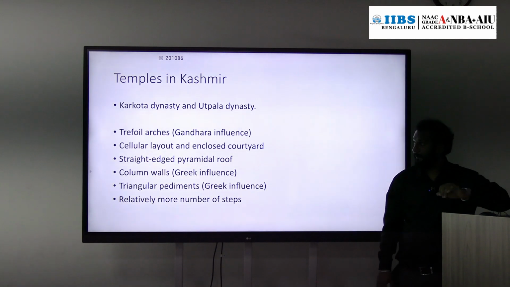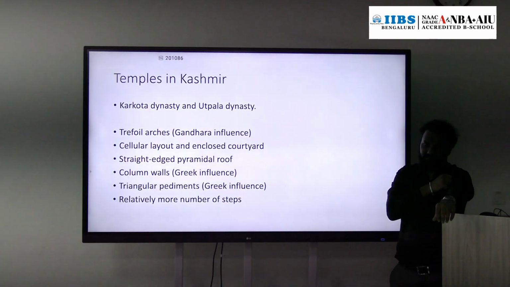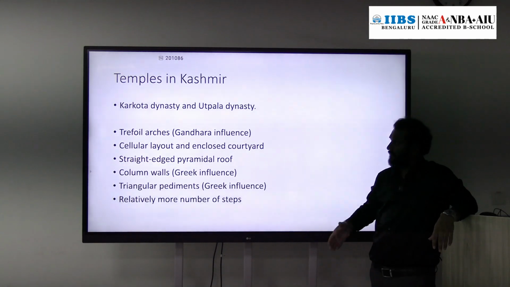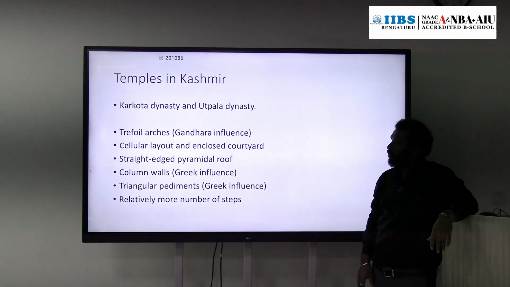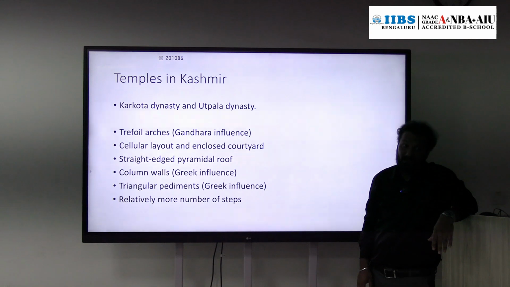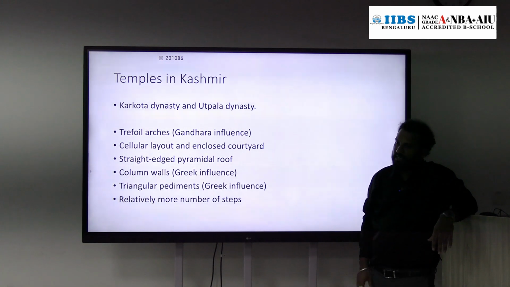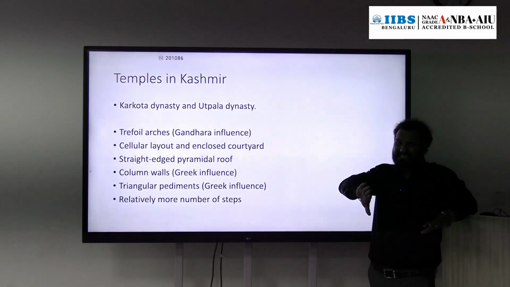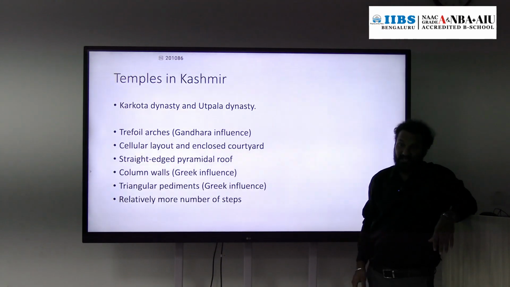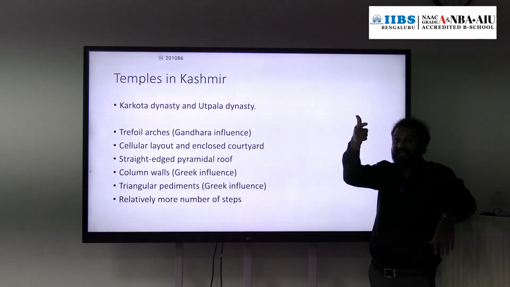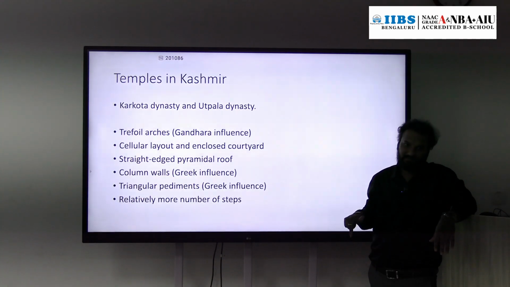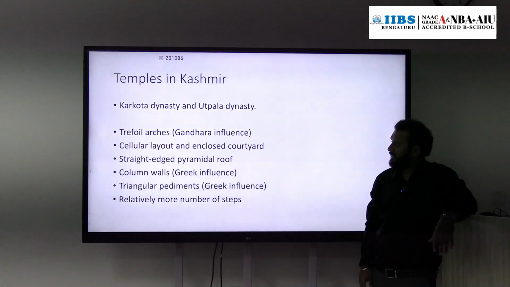Kashmir also has temples. Actually, before the invasion of Islam, Kashmir was ruled majorly by two dynasties, the Karkota and Utpala dynasties. During these dynasties, a separate, distinct style of temple architecture developed, which was more influenced by the Greek rather than the Nagara style. So what are the features?